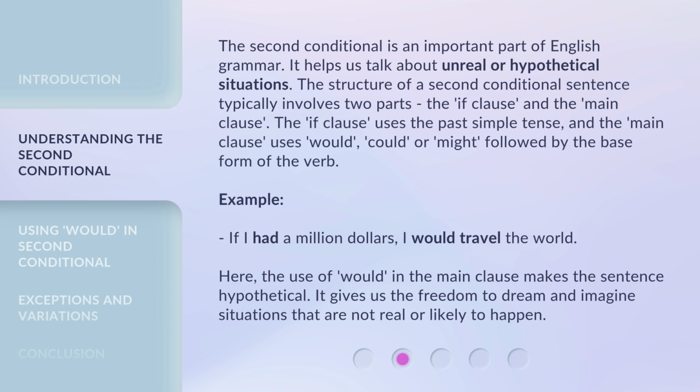Example: if I had $1 million, I would travel the world. Here, the use of would in the main clause makes the sentence hypothetical. It gives us the freedom to dream and imagine situations that are not real or likely to happen.